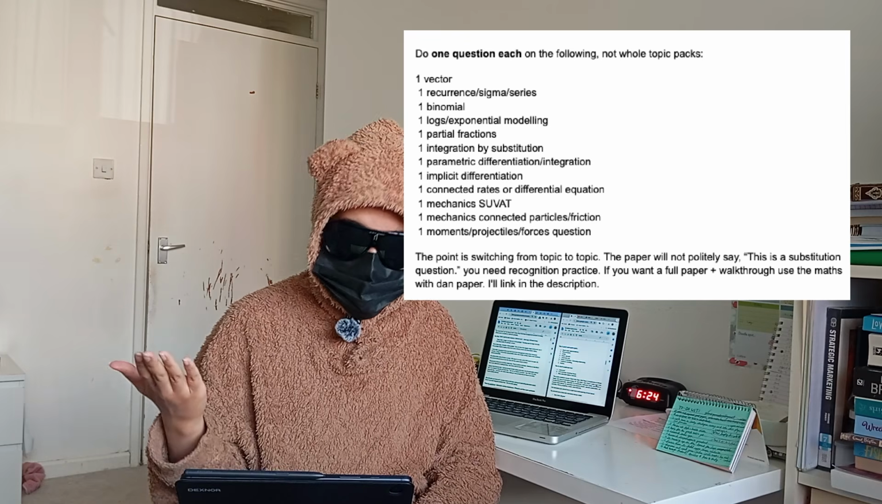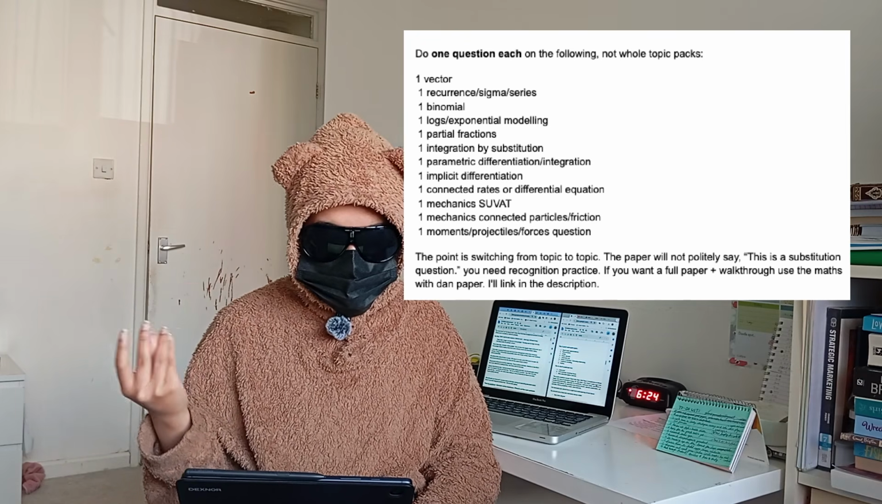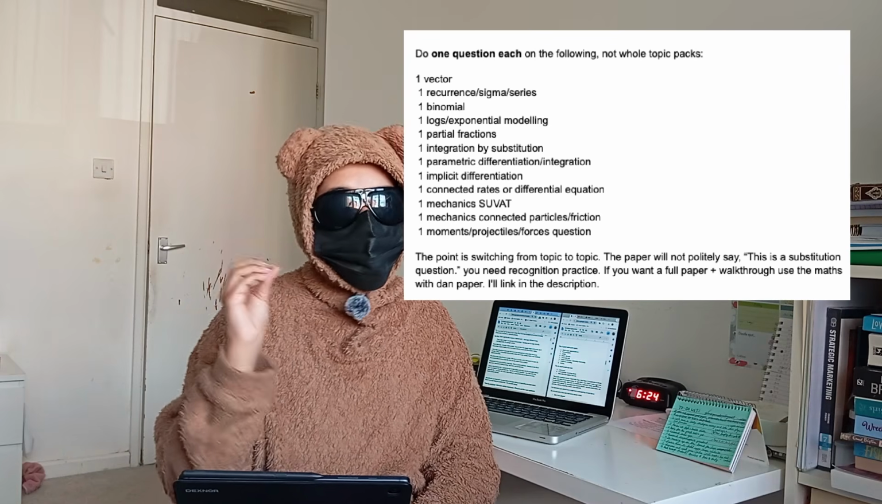So that's for pure. And then of course for mechanics, you want to be doing SUVAT questions. That's variable and constant acceleration, and then you want to be also doing connected particles, friction, and you want to be doing moments, projectiles, forces questions, okay? You want to do projectiles questions because I always see that they come up. The point is you want to switch from topic to topic. The paper is sadly and unfortunately not going to say to you very politely, hey, this is substitution, would you like to give this a go? It's going to throw some random question at you and you have to know, oh, this is integration by substitution, and you've got to be able to do it all by yourself. That's why the switching of the topics is great. Even better if you don't know what topic you're going into before you do it.